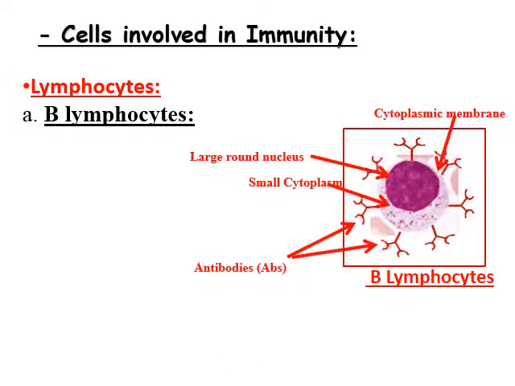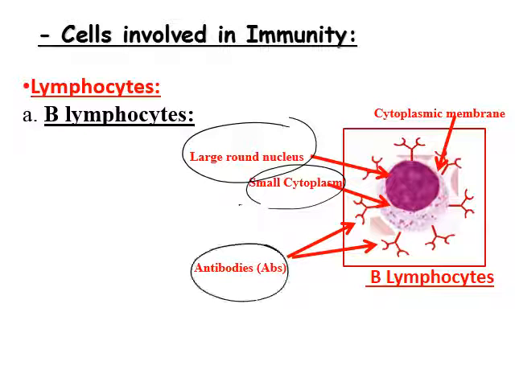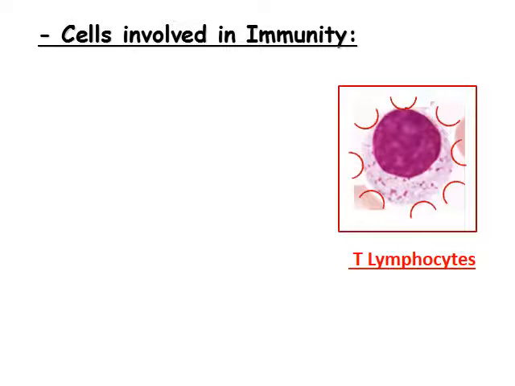B lymphocytes, this is the figure, cytoplasmic membrane. Here is the large round nucleus. Here we have small cytoplasm and they secrete antibodies.